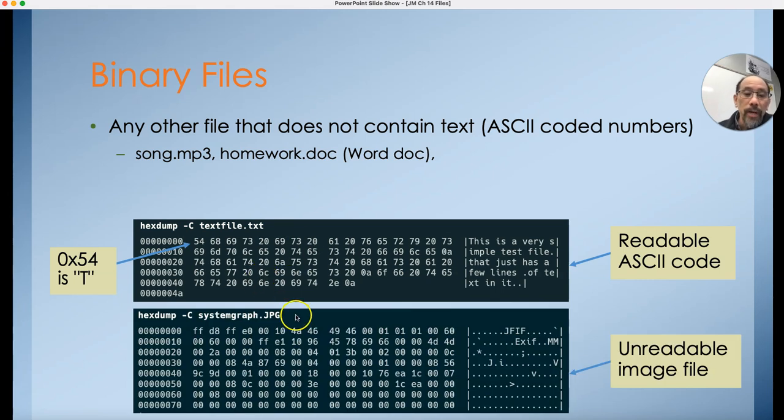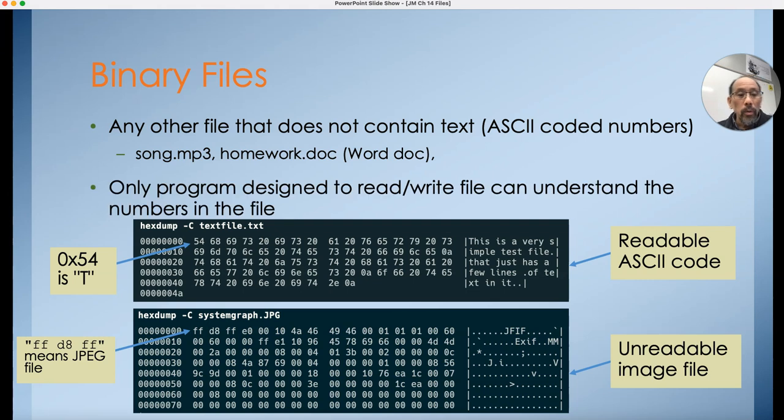Contrast that to a JPEG file. This is a JPEG file, and it's just a bunch of numbers, and you can't really tell what it's about. It's really quite unreadable unless you are a program that understands how to read this type of file. The first three numbers right here represent a special code that says this is the kind of file that it is, and FFD8FF stands for JPEG file. So only programs that are specially designed to understand that file format can read that file format in.